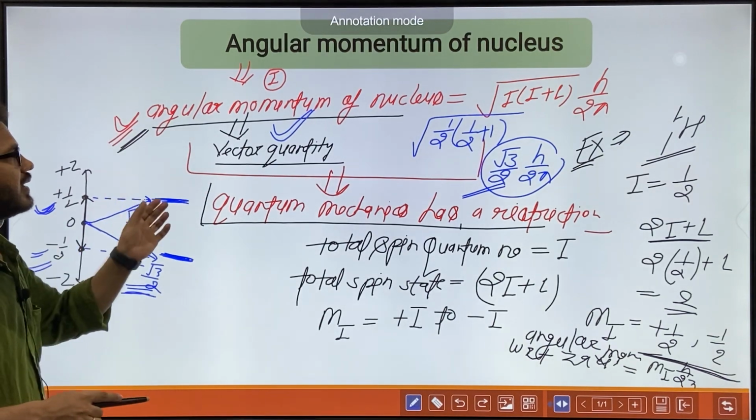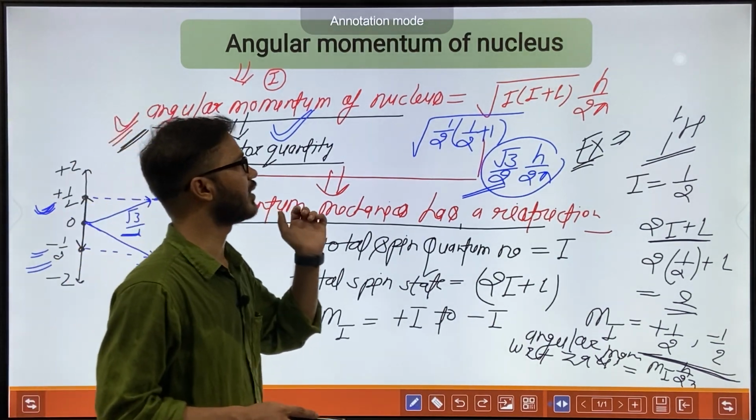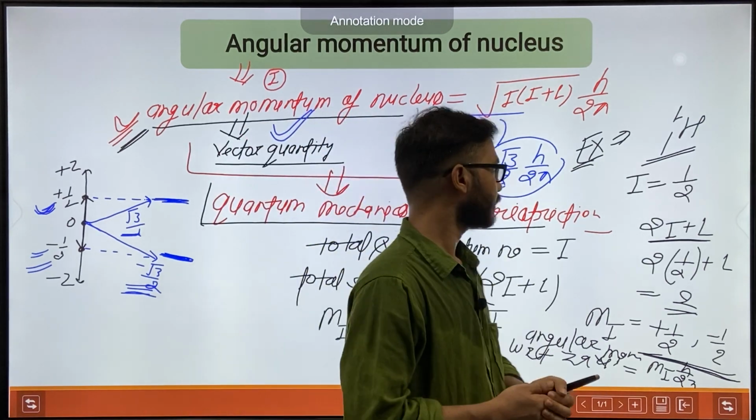So that was the angular momentum of a nucleus.